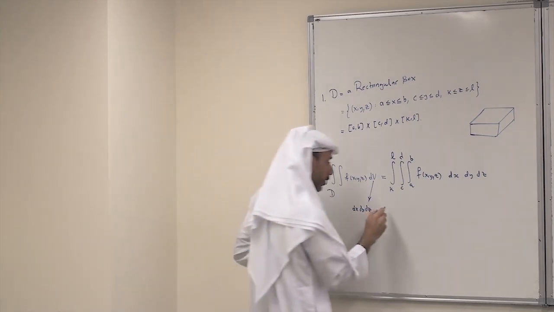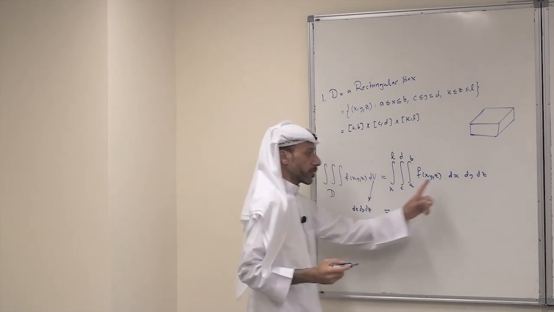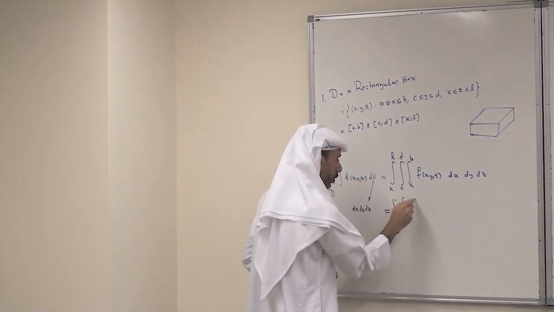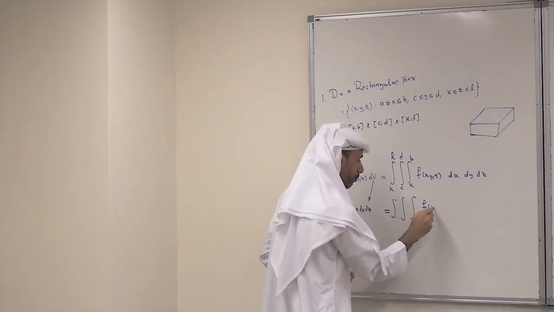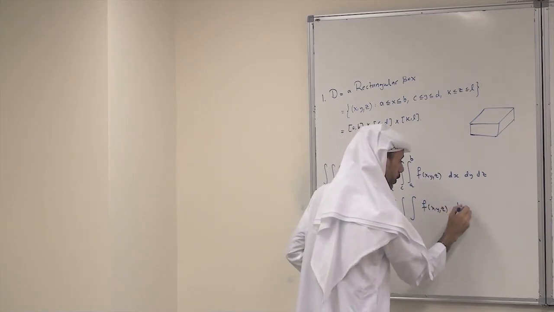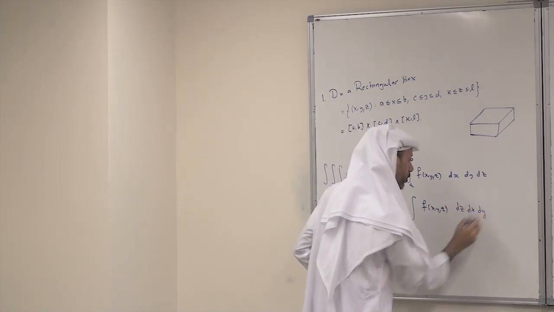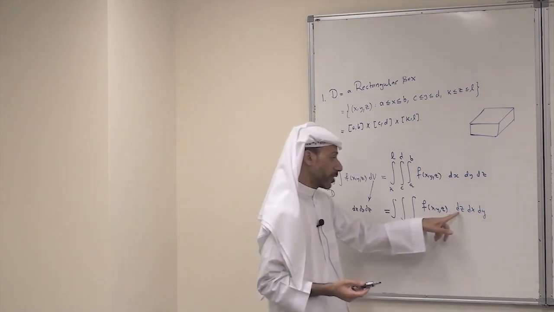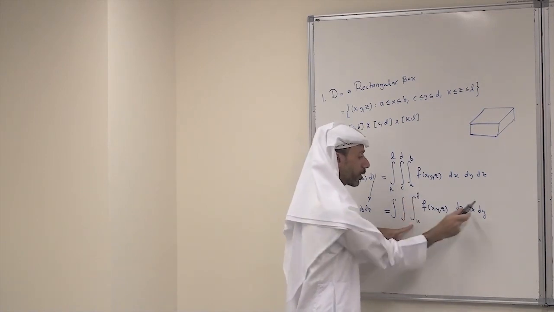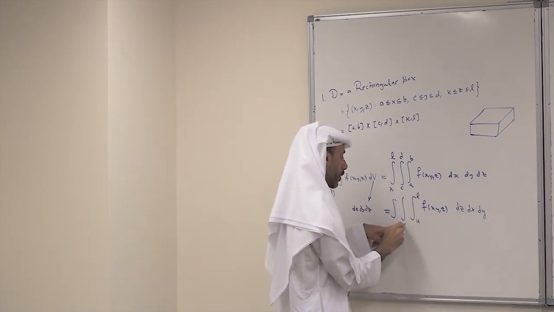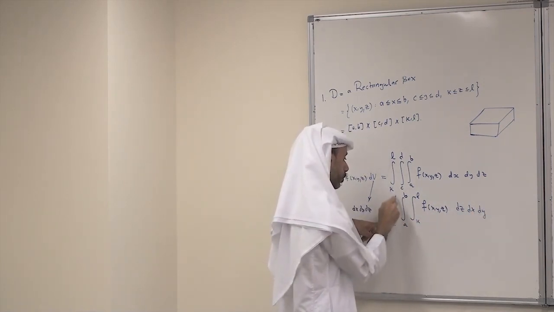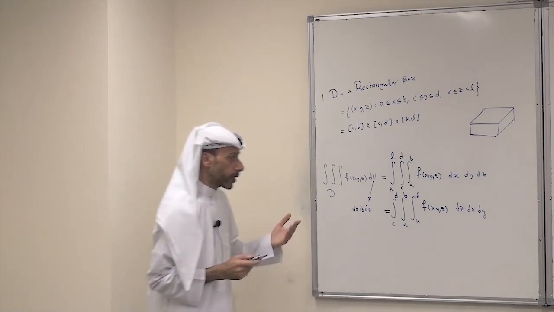But of course we can use other orders of integration. I can choose another way: the triple integral of f(x, y, z), with dz, dx, and dy. The limits of z will go with the inner integral, which is k to l, x will go with the middle integral, which is a to b, and the outer dy will go with the outer, which is c to d. So this is a second possibility.